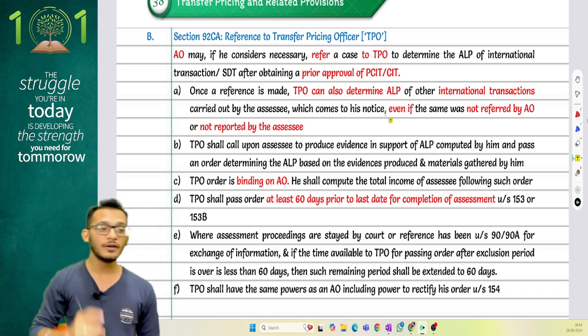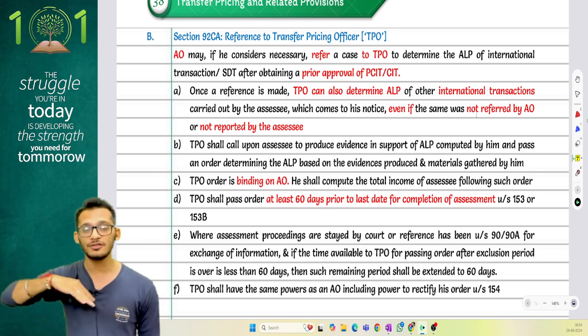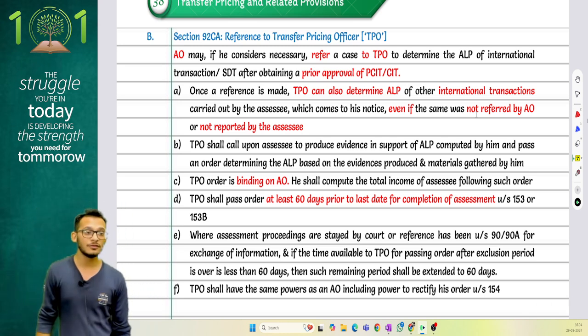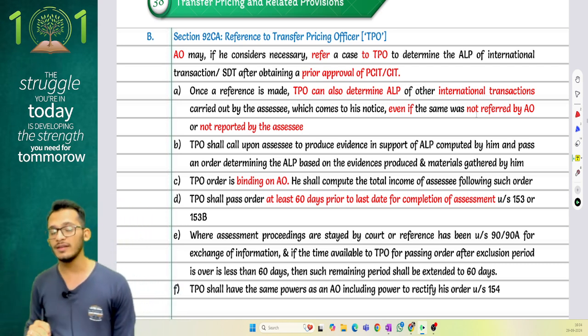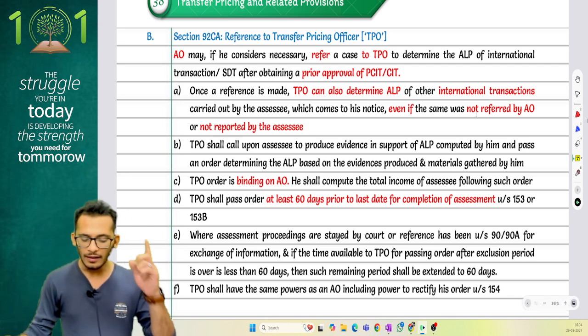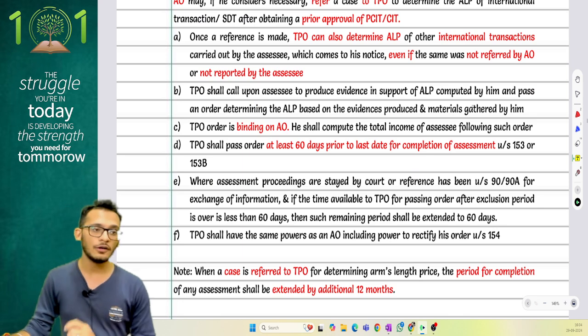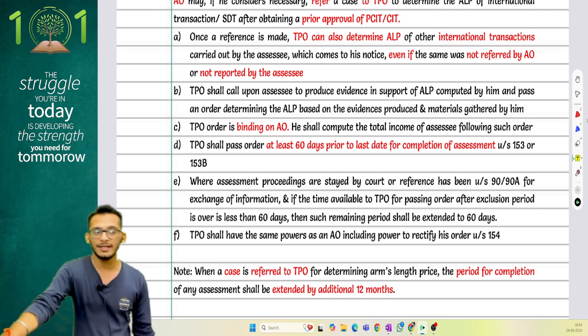Once the transaction is referred to a TPO, the TPO can determine the transfer pricing adjustment for all other transactions also which may not have been referred. Second, the TPO can call for any additional evidence which he requires in order to justify his arm's length pricing. Whatever data is given by the transfer pricing officer is binding on the assessing officer. The AO cannot go beyond the powers of the transfer pricing officer with regard to international transactions.